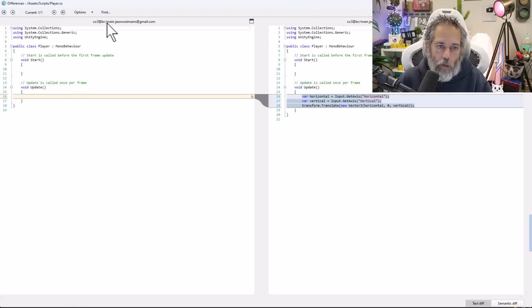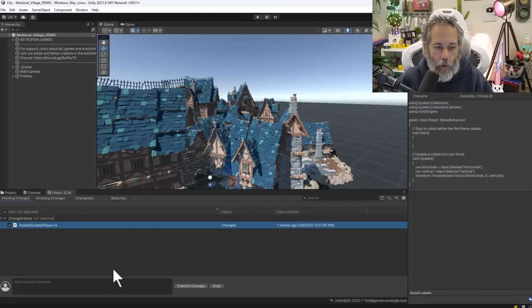You can see that it shows the script on the left and on the right. This is the player script, both versions of it. The existing one that's already committed to source control that has nothing in the update, and the new one that has these new changes in the update. This lets me see what I've done to the script in between commits, and it lets me compare different versions of files later. So this looks good. I'm going to say that was a good change, and just hit the X button and then commit our change so that we added movement to the player script. And we'll check that in.